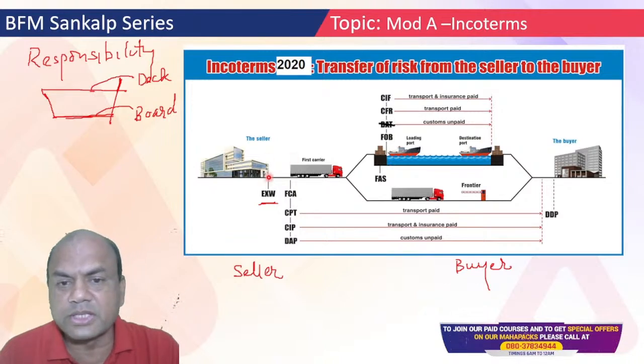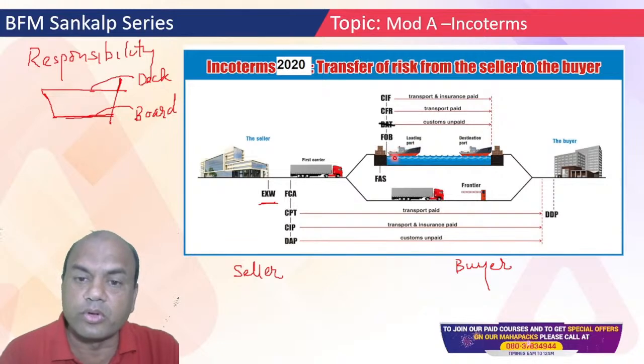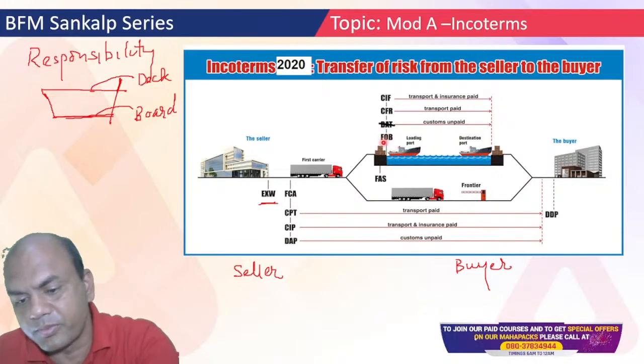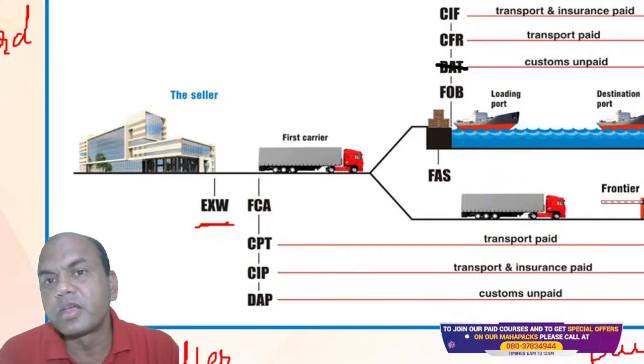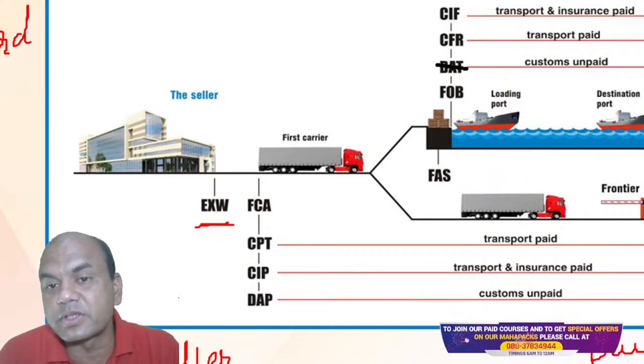Suppose tomorrow the buyer says FOB. Have you understood? See here, on board. This is known as FOB, free on board. So the responsibility of the seller is to load it on the board. Now there is one more incoterm attached to this.